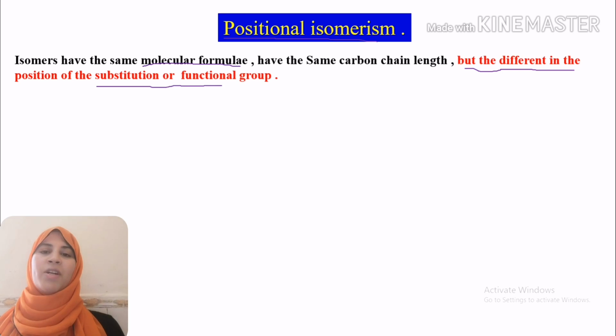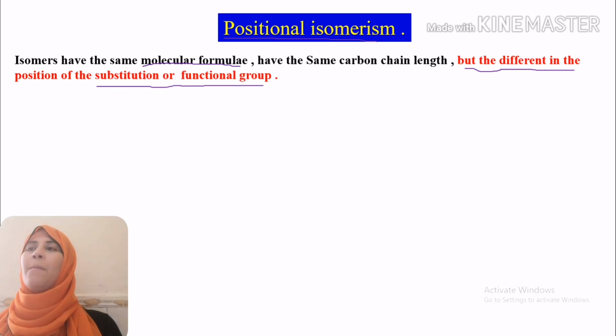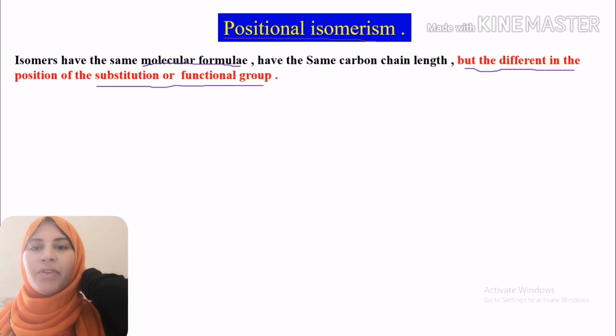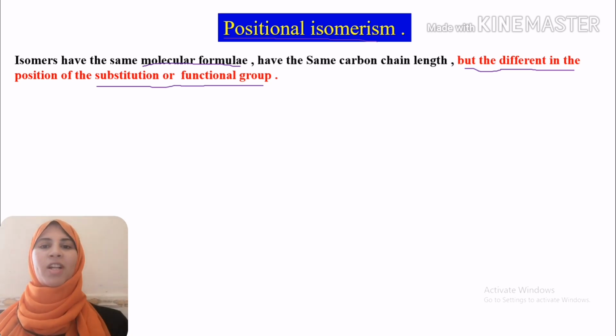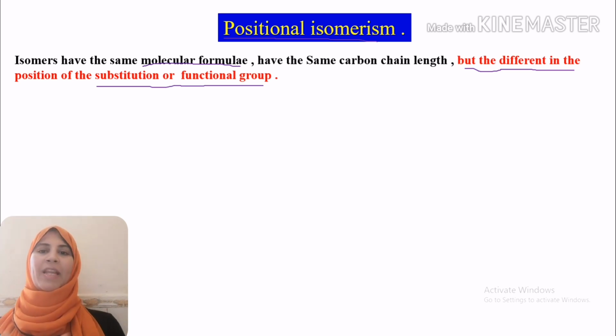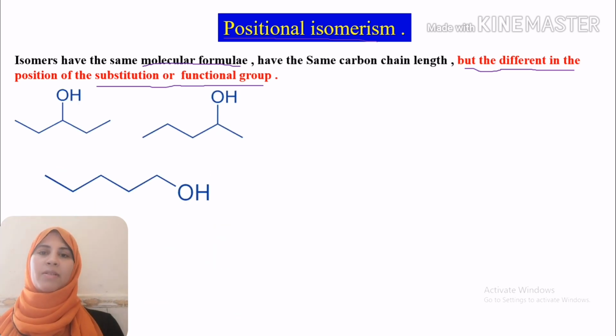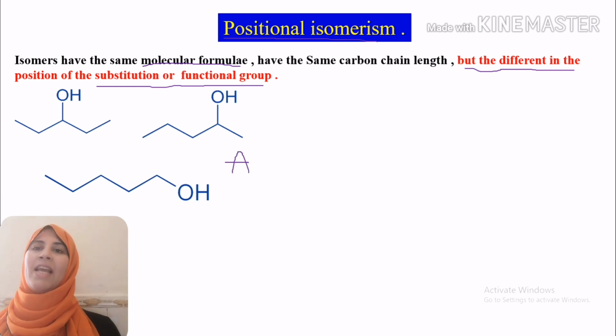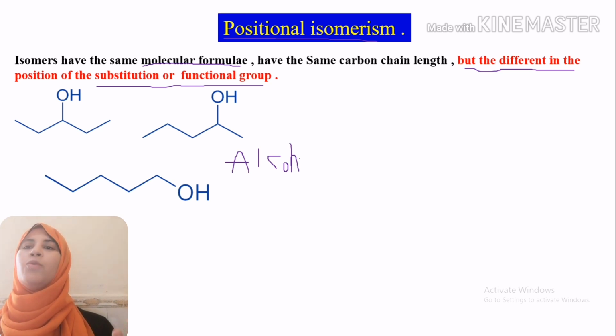So in positional isomerism, isomers have the same molecular formula and the same carbon chain length, but they are different in the position of our substitution or functional group. Let's start with some examples. We have different types of alcohols, with different names. They are just different in the position of our functional group, the hydroxy group.